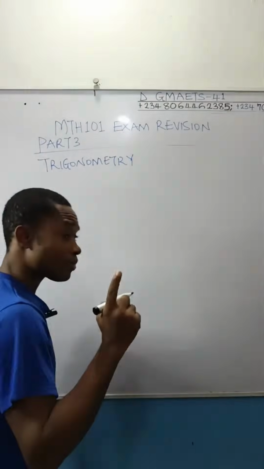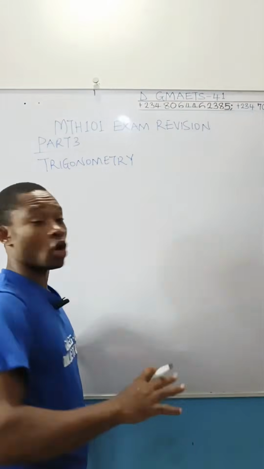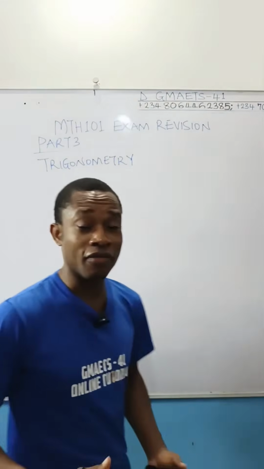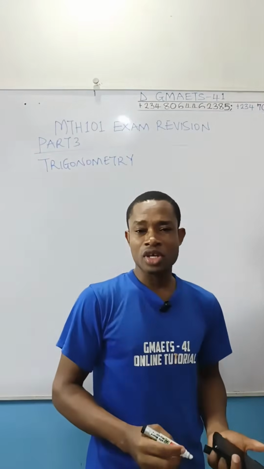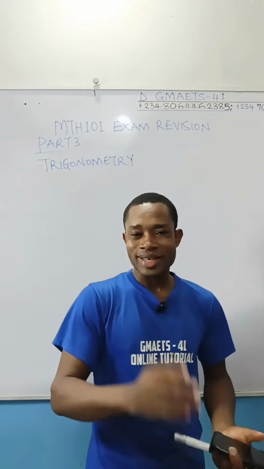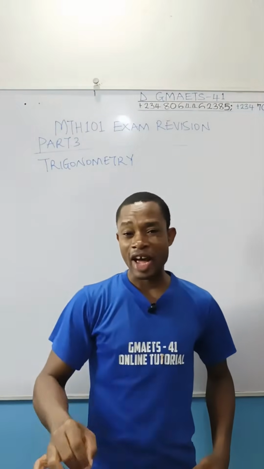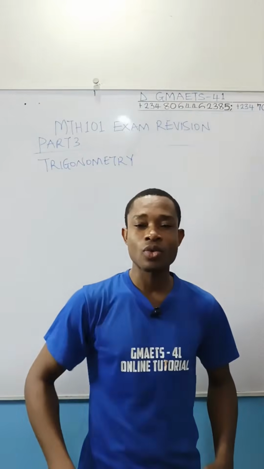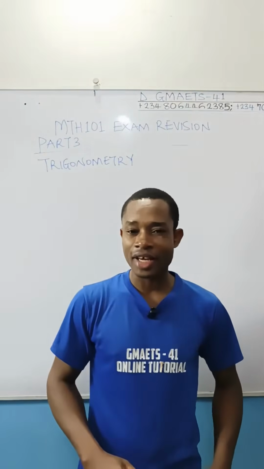Certain formulas, basic trig functions. I won't bother you on that. I want to believe that by now, all of you, if you've been serious on following your studies, should have known the basic trig functions. Sin theta is opposite over hypotenuse, cos theta is equal to adjacent over hypotenuse, and tan theta is equal to opposite over what? Adjacent.